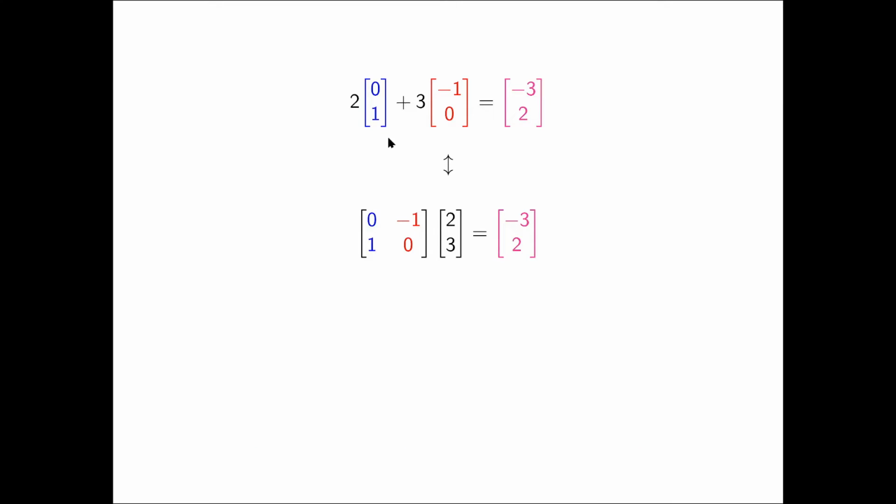This is where the definition for matrix vector multiplication comes in. I have 2 times i prime, one of my new small vectors, plus 3 times j prime, the other one, and that's equal to negative 3, 2. A convenient notation that we can come up with is something called a matrix, which is this 2 by 2 array that we're defining right here, where the first column is the transformed i vector, and the second column is the transformed j vector. And so when I multiply it by the vector 2, 3, for example, I think of this matrix as representing a transformation of vectors, and I am applying that transformation to the vector 2, 3, and my result is negative 3, 2.